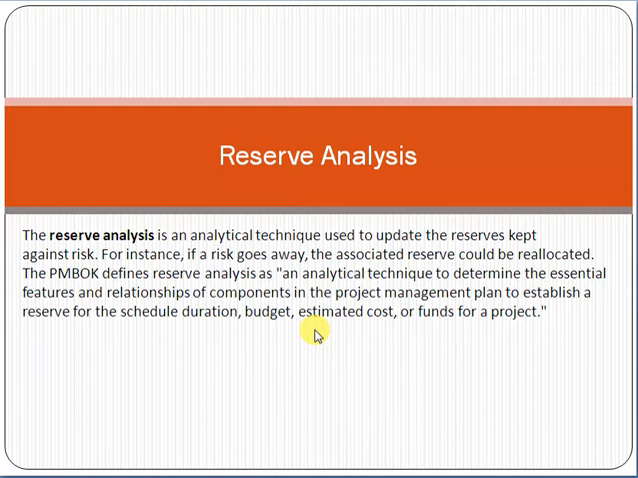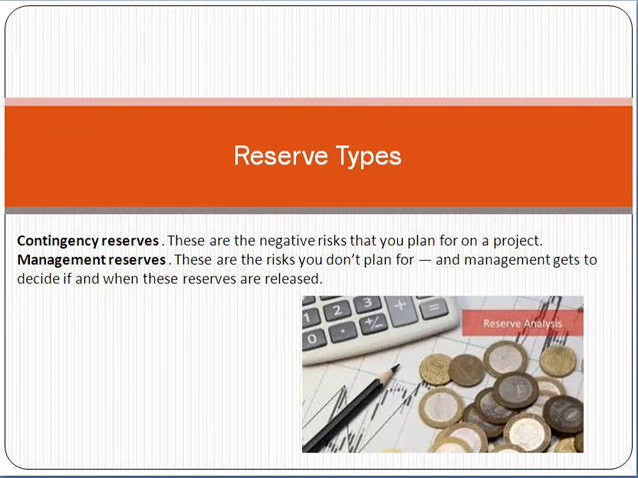So this is the main purpose of risk analysis: how much cost, how much time, how much finance is required to complete that project, considering the risk factor. That is called the main concept of risk analysis. Now friend, when we talk about risk reserve analysis, there are mainly two types. One is the contingency reserve and one is the management reserve.